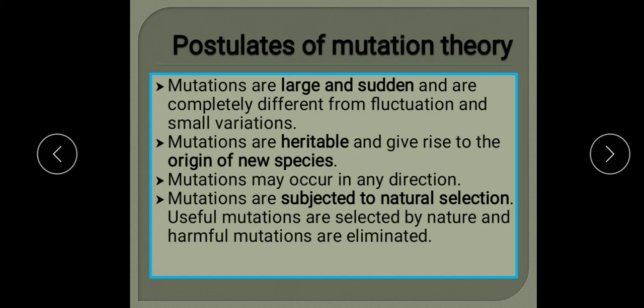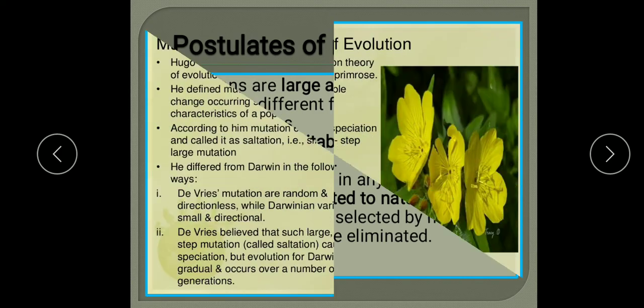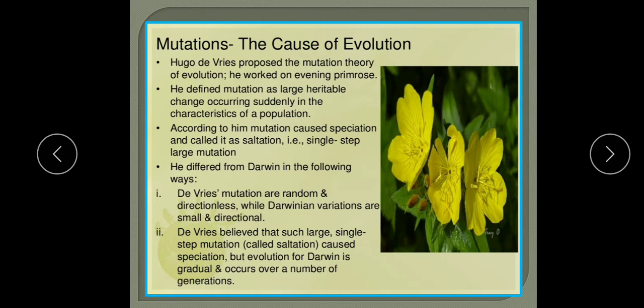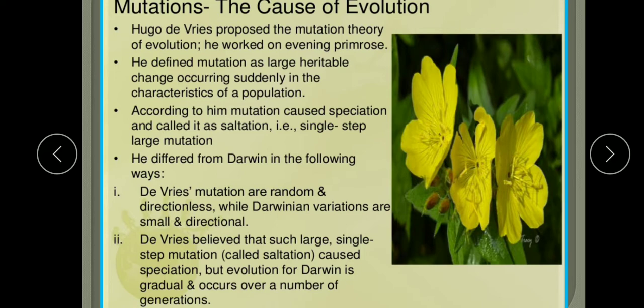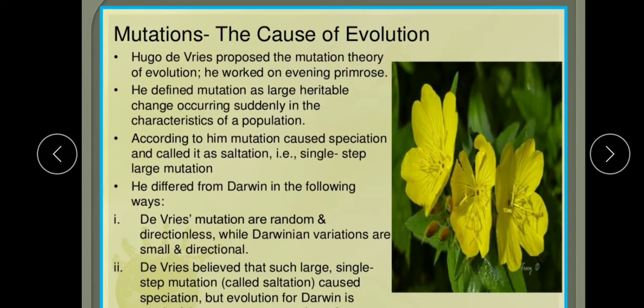Now there were some differences between Darwin's view and the view of de Vries. For Darwin, evolution was a slow and gradual process, but for de Vries the main cause of evolution and speciation was sudden, large and abrupt changes in the population, that is mutation. Hugo de Vries proposed the mutation theory working on the flower known as the evening primrose, and Oenothera lamarckiana is the scientific name.